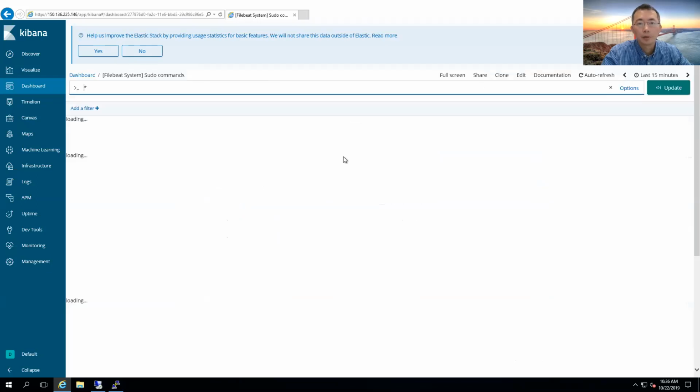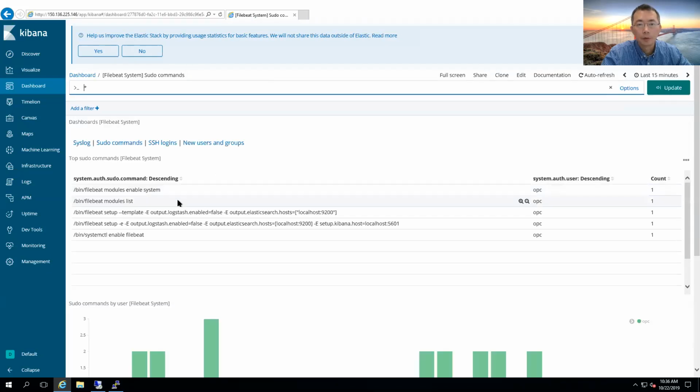And you can see the sudo commands. The sudo commands we put in using that user, OPC. See that? Very interesting.